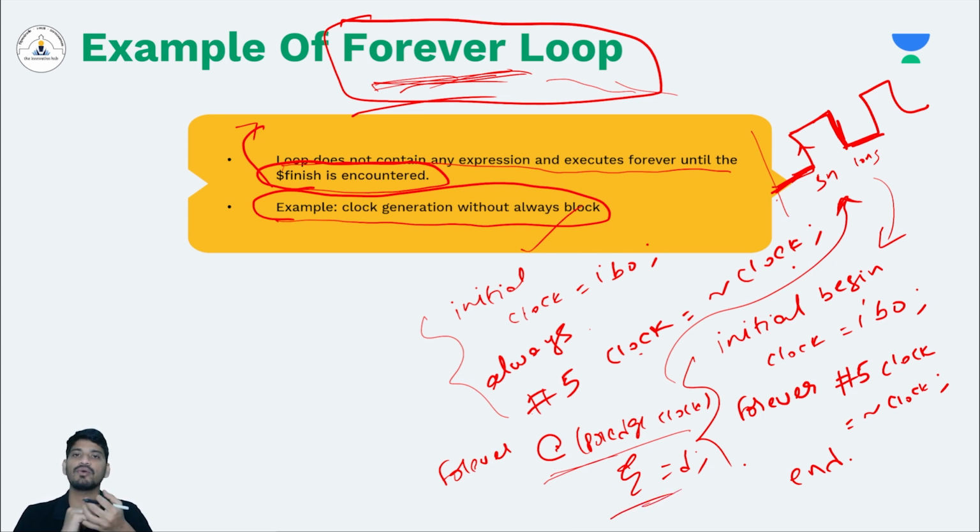So while we do the live coding, I want to show why #5 is not a synthesizable delay. We have already seen that it is not a synthesizable delay. In data flow modeling, if you remember, we did an AND operation using this delay operator, and we tried to create a 2 second delay, but it won't happen because it is not synthesizable. In the live example, I want to show why. What do I mean by not synthesizable? Not synthesizable means it won't create any output. We'll see in the live coding session. Okay. So that is all about the different looping statements that are available in Verilog.